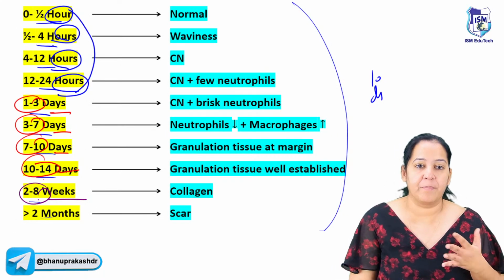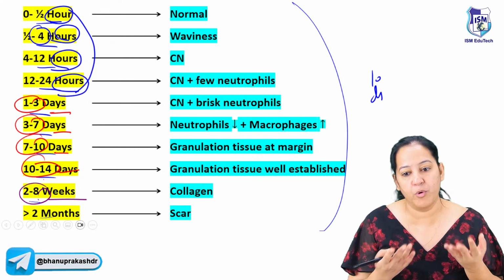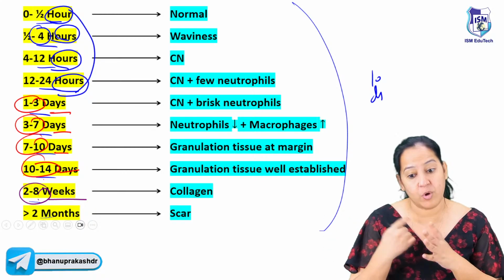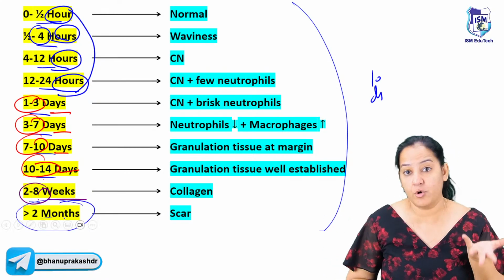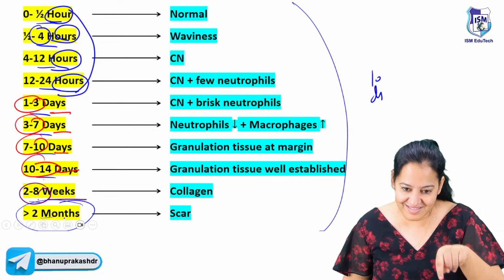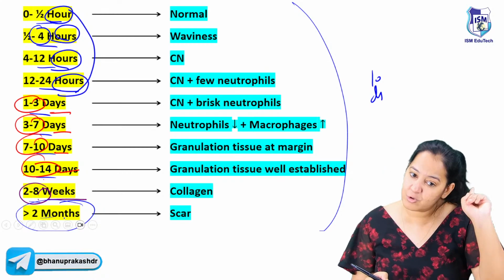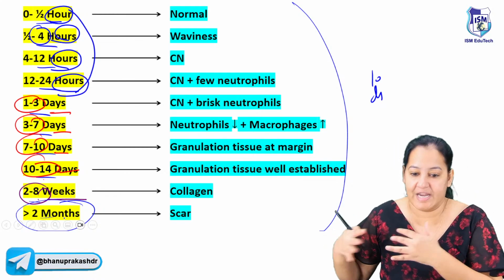If I mention in my report the MI is 4 hours ago and the death is also 4 hours ago, so police will correlate, yes, death is also 4 hours ago and the doctor is saying the MI is also 4, so MI is the cause of the death. In my report, if I mention the MI is more than 2 months, I don't know whether it's 10 year, 20 year or maybe 1 year, but it is more than 2 months. But death is now, not 2 months ago. So they will say, yes, MI is there, but it is 2 months ago. But now the cause of death is something else. So it is the job of the police who will investigate. It is not my responsibility.